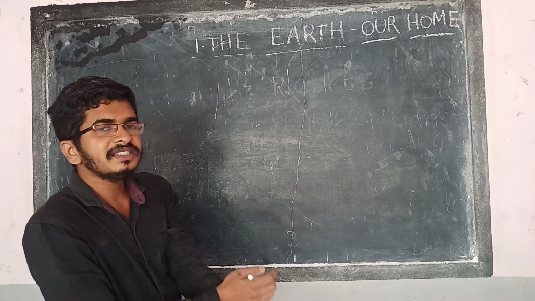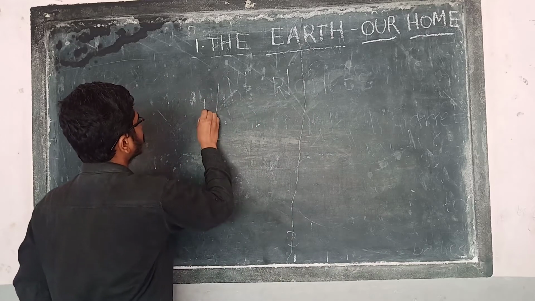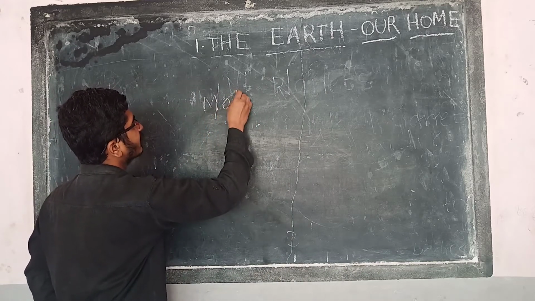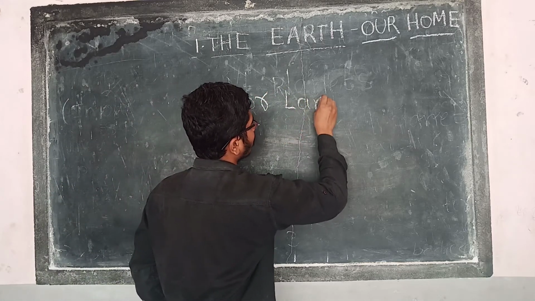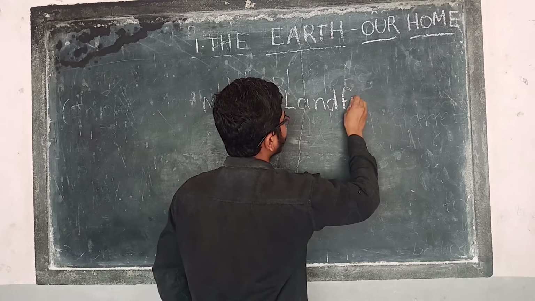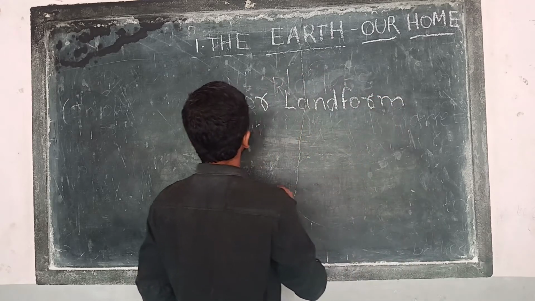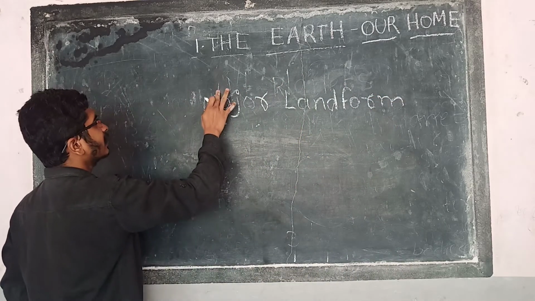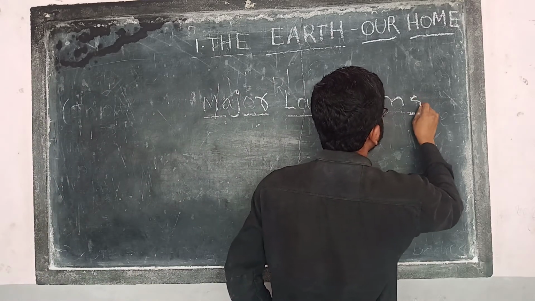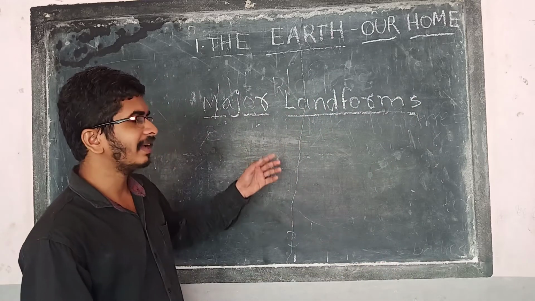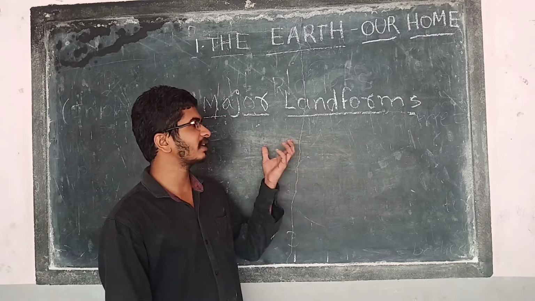And there are major landforms on the earth. Major landforms, M-A-J-O-R. After the revision of the video, after watching the video, if you have any doubts, you can call or message and ask me. Okay? Major landforms. So there are many major landforms on the earth, as you learned in the previous videos also.